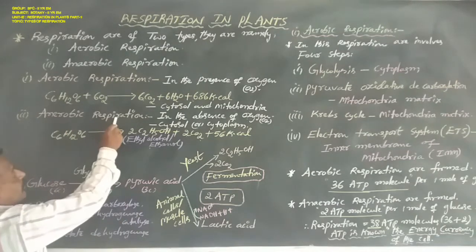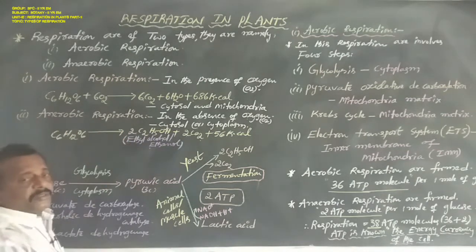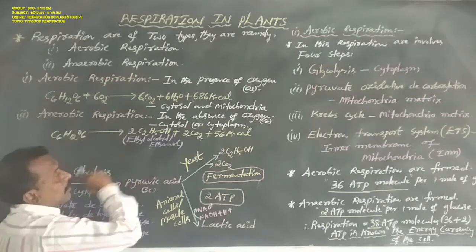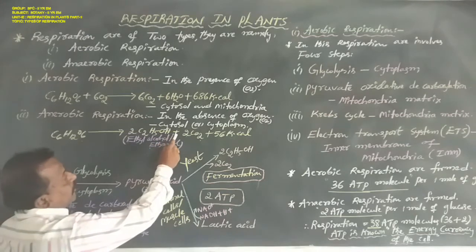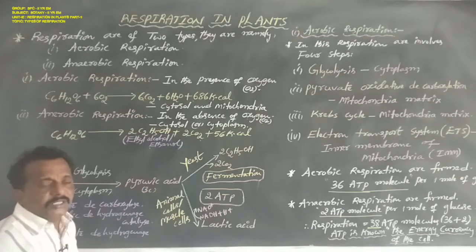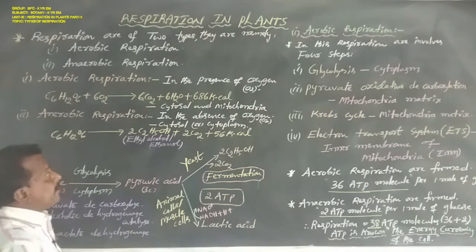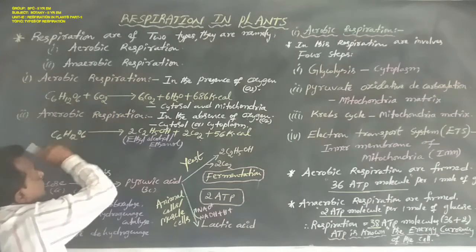In anaerobic respiration, the end products are ethyl alcohol and carbon dioxide, that is 2C2H5OH and 2CO2.